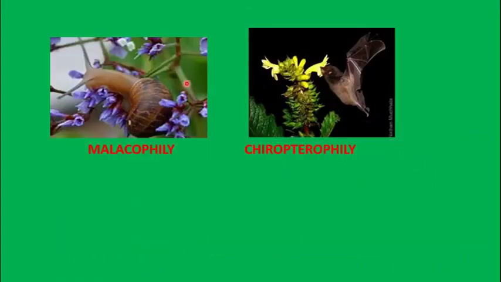Then under the animal pollinated, this is the snail. When the snail moves onto the flower branches and all, you can see how it is helping in pollination. So it is known as malacophily. And this is the bat, when during the night it goes to suck the nectar from this plant or from the jackfruit or mango or the banana and all that. So you can see how, when it goes to suck the nectar from the flower, it helps in pollination, and this is known as Chiropterophily.